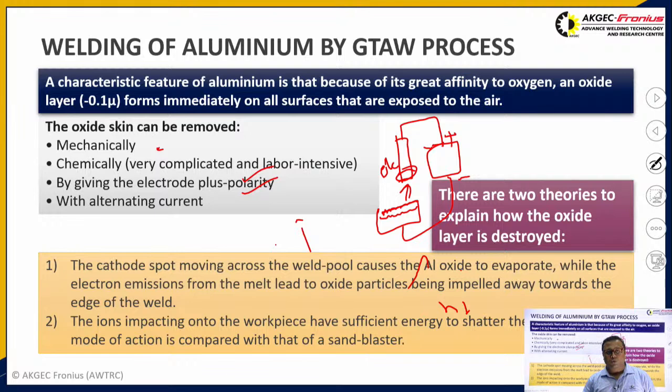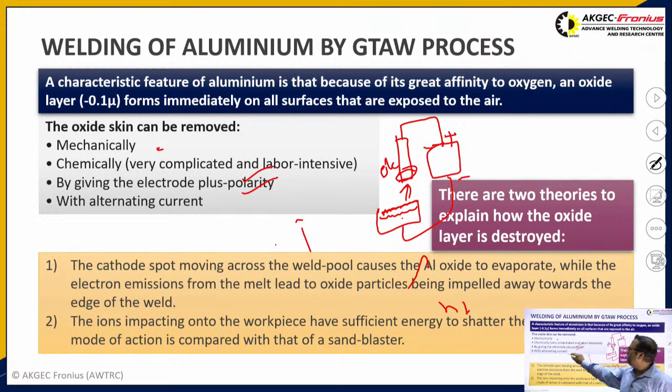That's why during welding of aluminium, it is not advised to use direct current electrode positive, whereas we can use AC welding or, more probably, the direct current electrode negative process. But through direct current electrode negative, you can't weld aluminium. You can weld aluminium only through direct current electrode positive or AC welding, but direct current electrode positive is generally not preferred because it decreases the life of the tungsten electrode. In spite of that, it can remove the oxide layer.